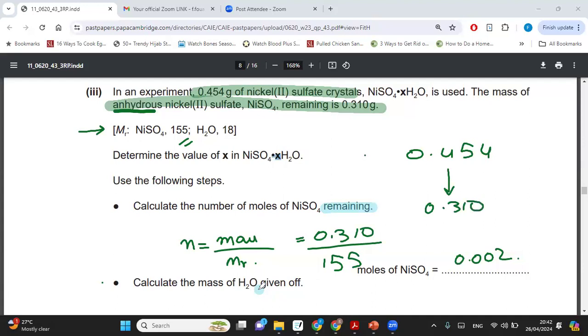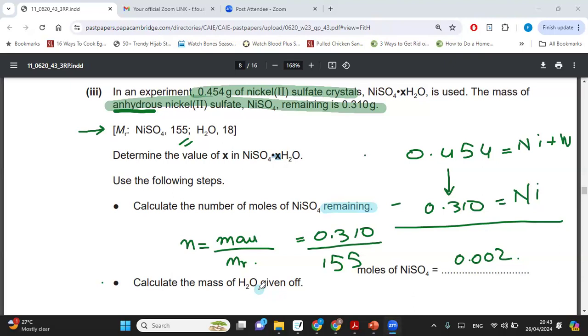The mass decreased. Why did the mass decrease? Yes, you're correct, Madiha. We're going to subtract the two masses. This was the mass with the water. This is the mass without the water, right? This is nickel plus water, and this is just nickel on its own. All the water is gone. So if I subtract the two values, I should be able to find out exactly what the mass of water is.